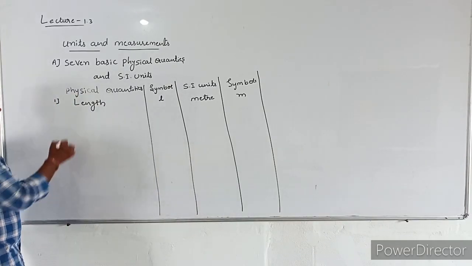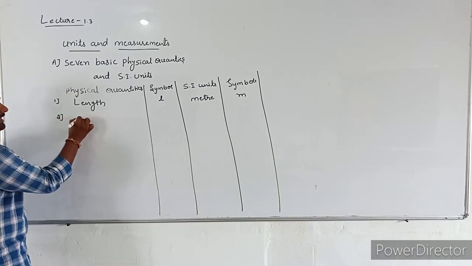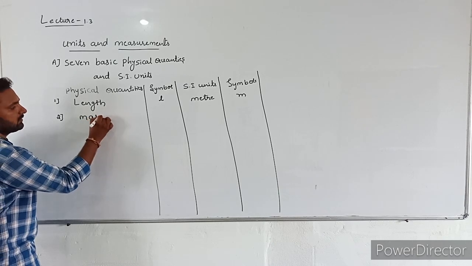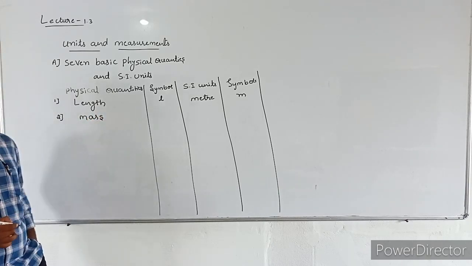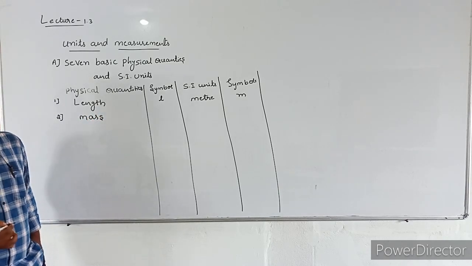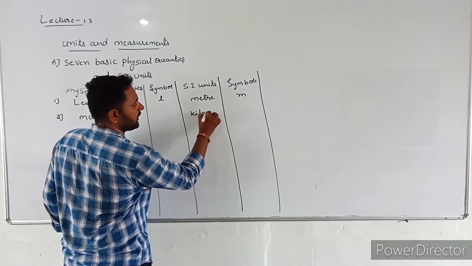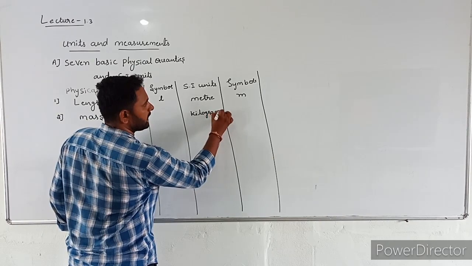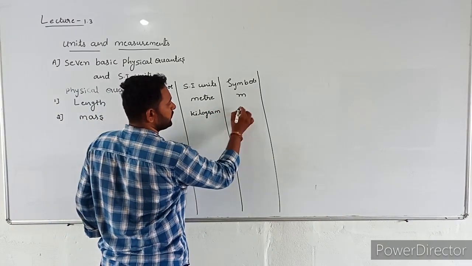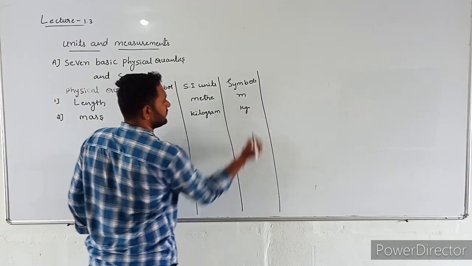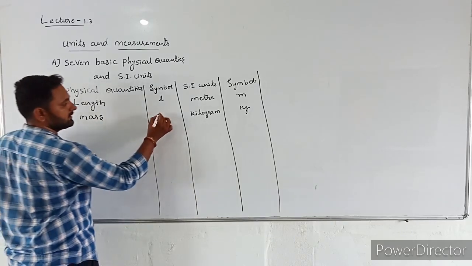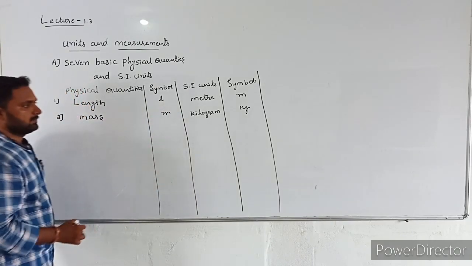Next, mass. Mass we can measure in kg, quintal, ton, but its SI unit is kilogram, and the symbol of the SI unit is kg. The symbol of mass is small m.